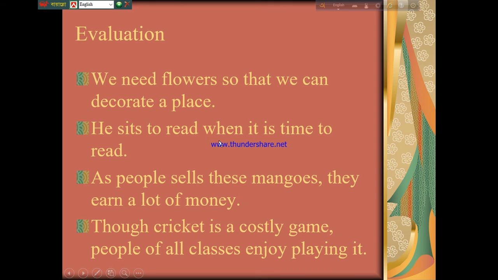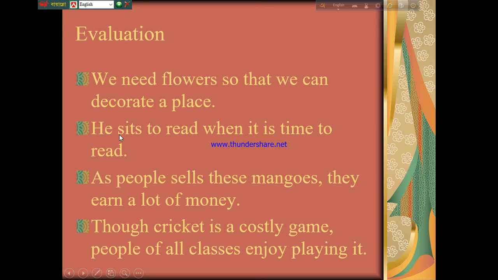So I think you have done them. Let's see the answer of this sentence. Instead of so that, we have to use to. I have explained these rules, and instead of this part, so that, we have to use to. So the answer of this sentence is, we need flowers to decorate a place.